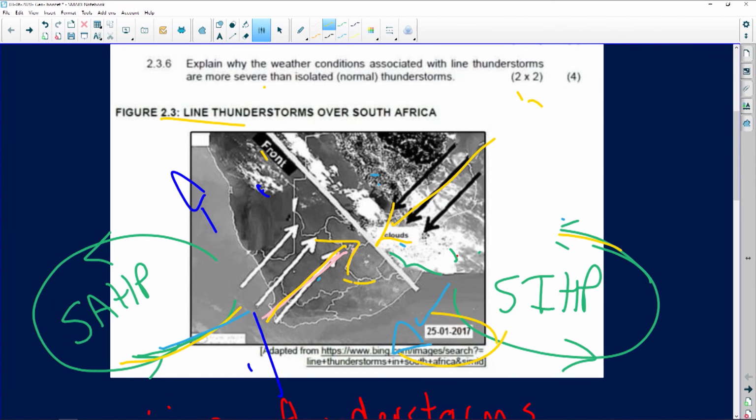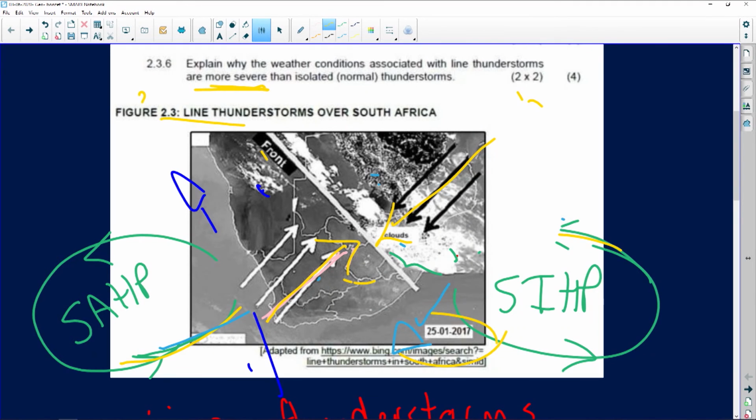Now remember, the air is being forced to rise. Why? Because this cool, dry air, through convergence, is pushing against the warm, moist air, creating a much stronger updraft. So that's the reason these thunderstorms are, we can almost say, more aggressive. Okay, it's not your typical thunderstorm. If you look at it, it's more severe, right? Because there's an uplift and the convergence that takes place, causing stronger convection currents. And that's the reason we can say these thunderstorms are more severe.